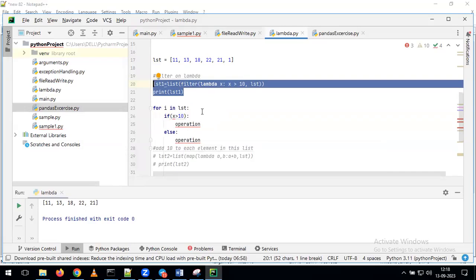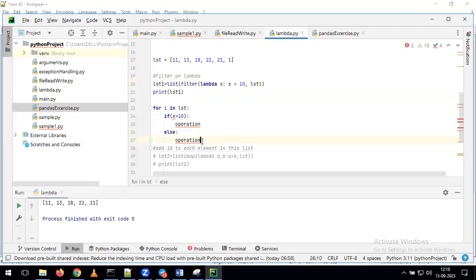But what is the advantage if you go with the Lambda? Simply, we are reducing the number of lines of code. At the same time, we are saving time in writing the code from a real-time perspective. Also, understandability wise, instead of multiple lines, if you have a single line, it is very, very easy for other people to understand. All these are the advantages we get because of using the Lambda.